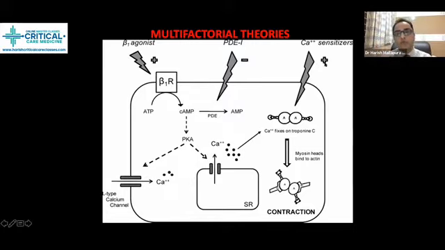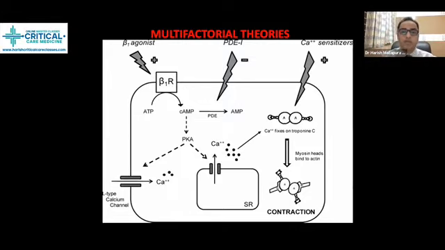Okay, so we have levosimendan, that is a calcium sensitizer. It is not going to increase the calcium in the body, it is not a calcium supplementation. It increases the sensitivity of the troponin to the available calcium. So there will be more and more binding of actin and myosin, so that leads to increase in contractility. So these are the three important mechanisms we need to understand before we move further.